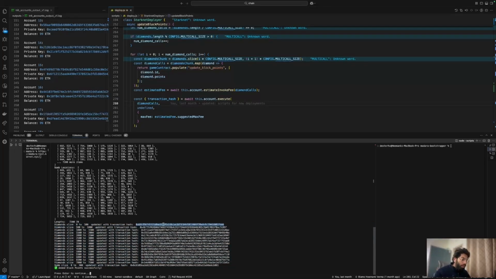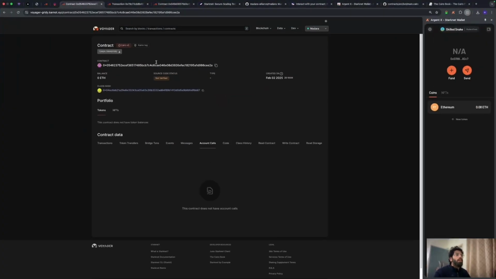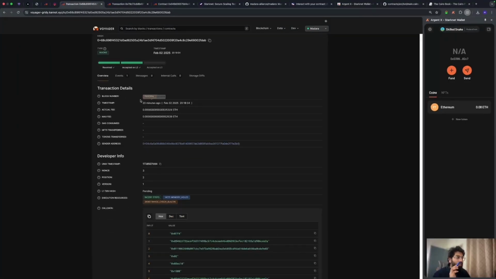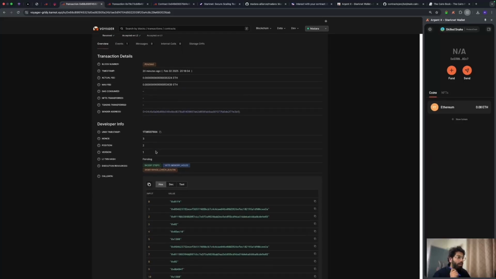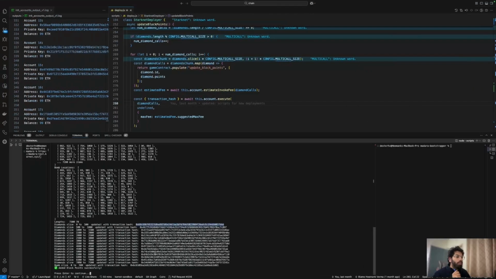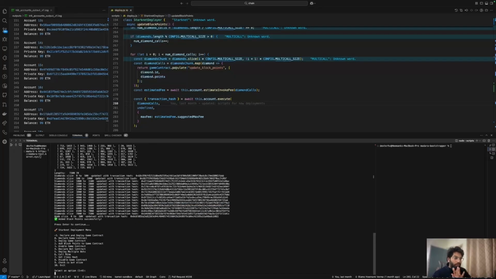And let's check out any of the transactions right there. Let's go to Voyager. Let's put the transaction hash right there, and we must be seeing it now. So you can see that this particular transaction has happened already. And that's about it. This is what we get. So let's check what we have apart from that.